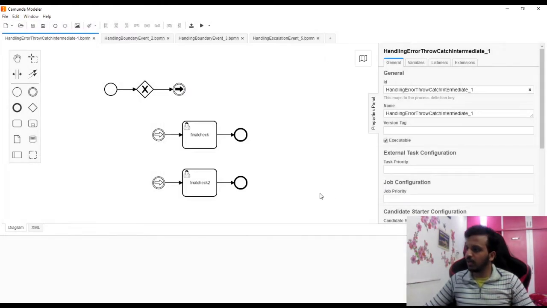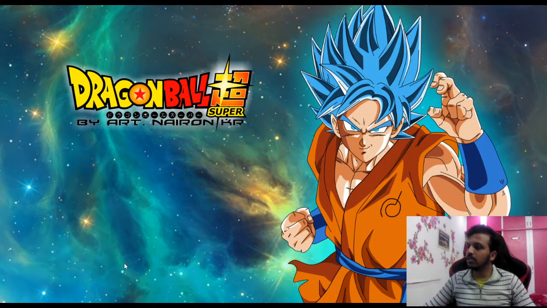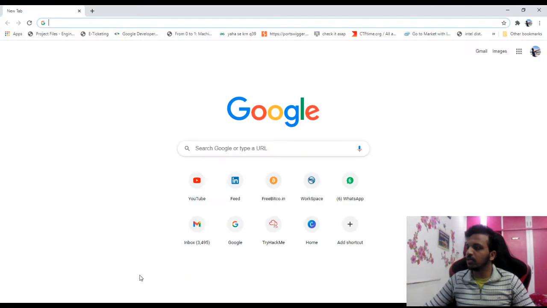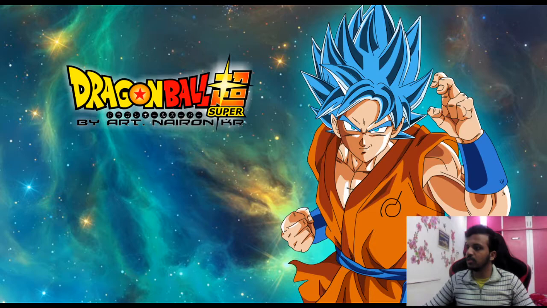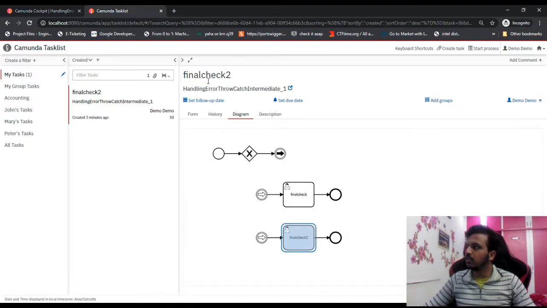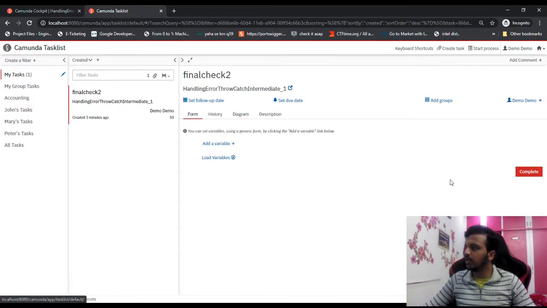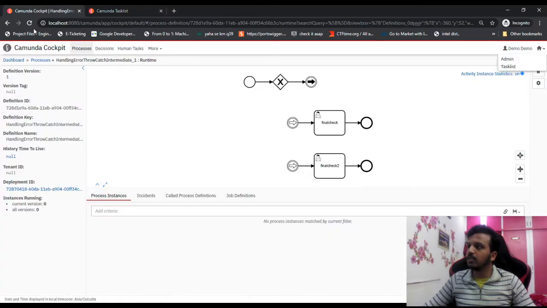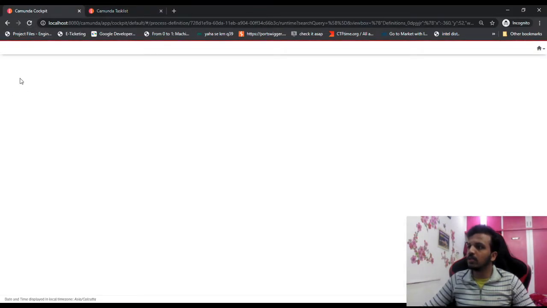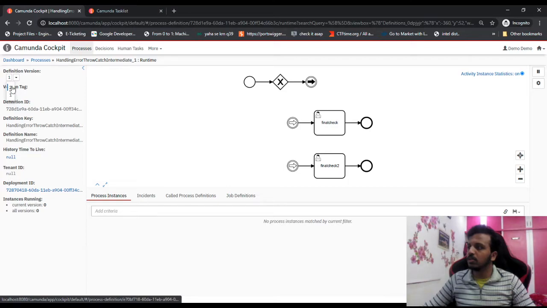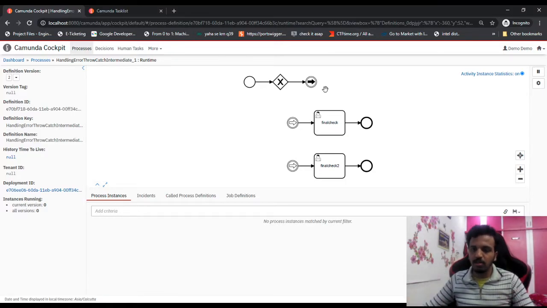So now let's try to deploy once again. Deployment succeeded, and let's try to open this. Now let's complete this thing. We don't need this anymore, and we should be seeing definition version 2. Yes, I can see this. Now the expected behavior is that it is throwing something, but there is nothing. So there should be someone who is able to catch it, and this arrow is also empty.